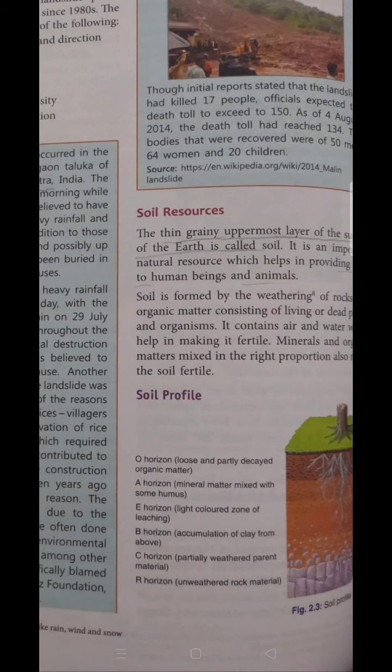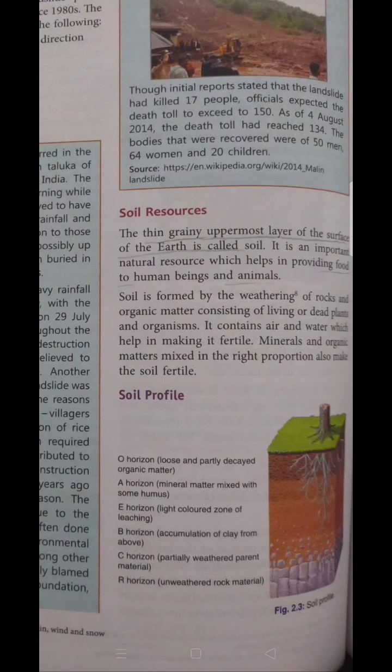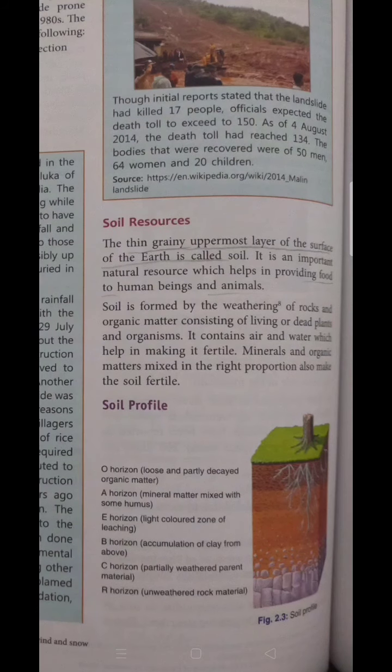Moving further, now we are going to discuss soil resources. You all are aware that soil is a tiny layer which covers the earth and makes a shield on the earth. Soil is a thin layer, the uppermost layer of the earth's surface, and we humans are all living on that particular region.